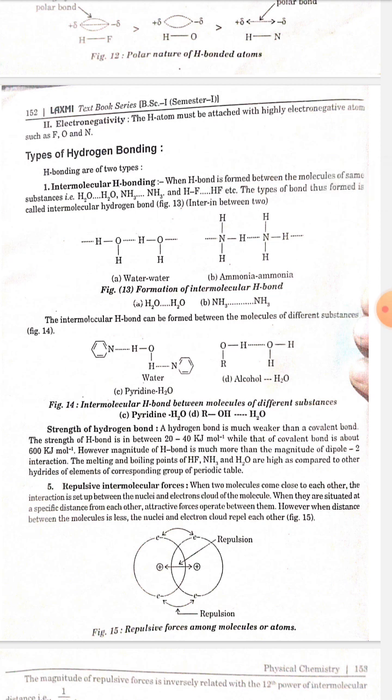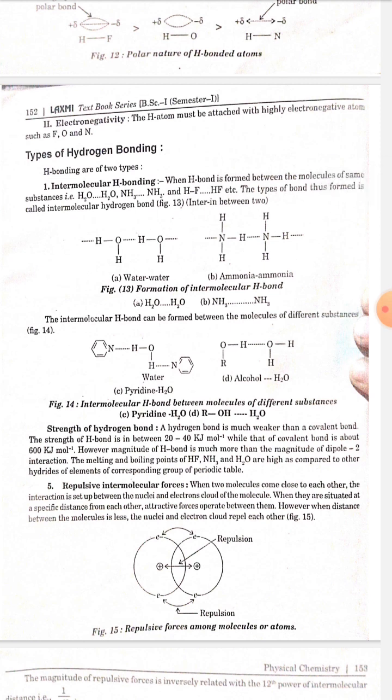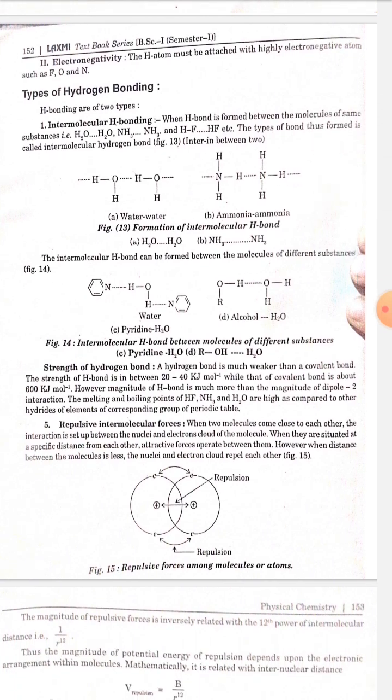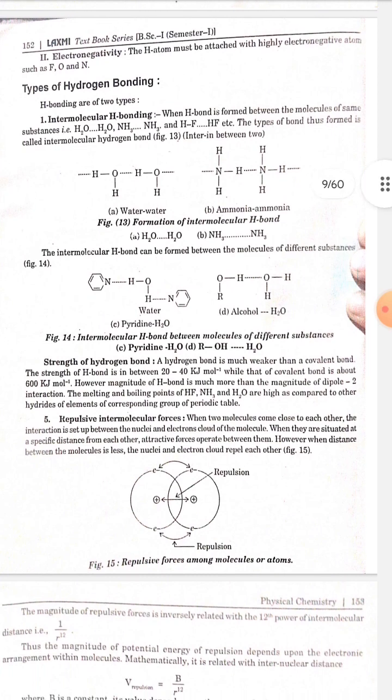Types of hydrogen bonding. Hydrogen bonding is of two types. Intermolecular hydrogen bonding. When hydrogen bond is formed between the molecules of the same substance, that is H2O, H2O, NH3, NH3 and HF, HF, etc., the type of bond thus formed is called intermolecular hydrogen bond. Inter means in between two. The intermolecular hydrogen bond can also be formed between the molecules of different substances.